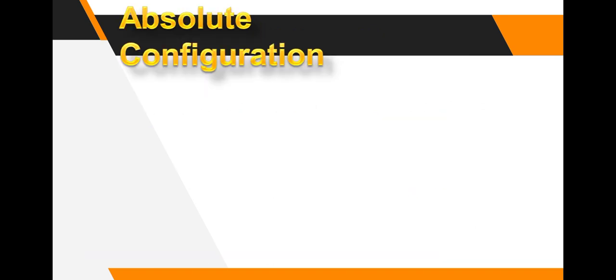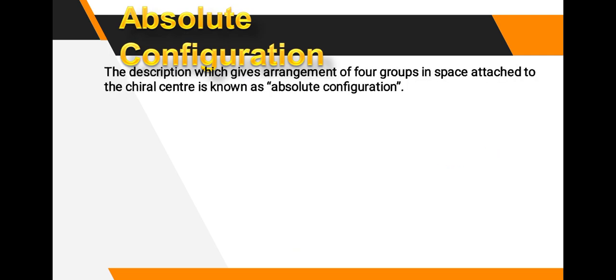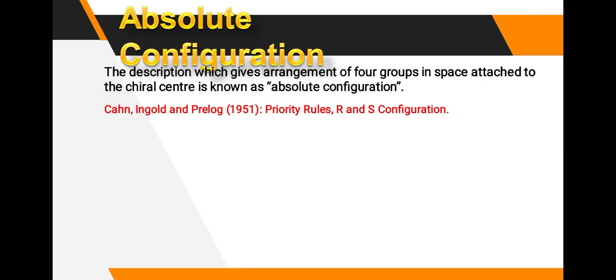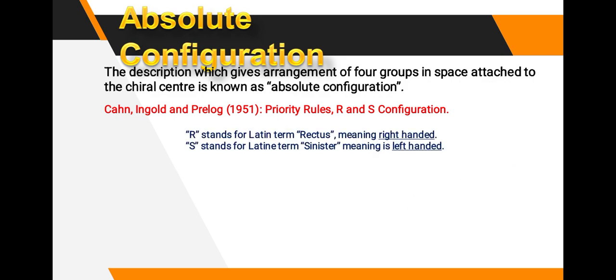Then next one is the absolute configuration. Absolute configuration means the description which gives the arrangement of 4 groups in space attached to the chiral center. Cahn, Ingold and Prelog, this is called the priority rule, that gives the R and S configuration. R stands for rectus and S stands for sinister. This is called the R and S system for a molecule having a chiral carbon with different groups W, X, Y, Z. This is the chiral molecule, 4 different groups are attached.